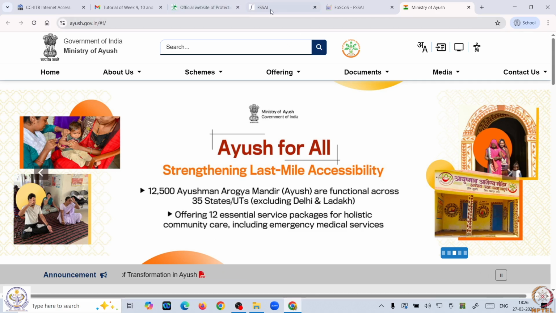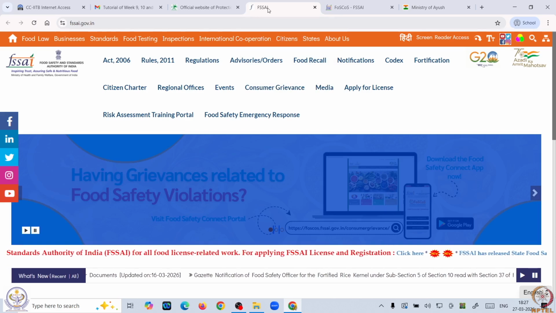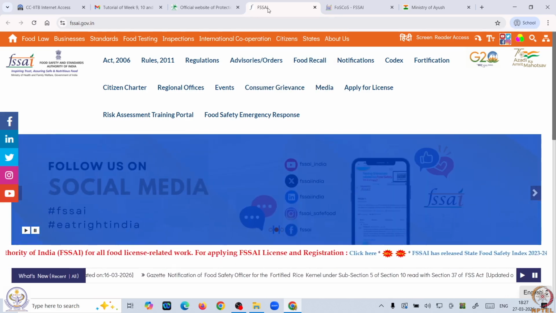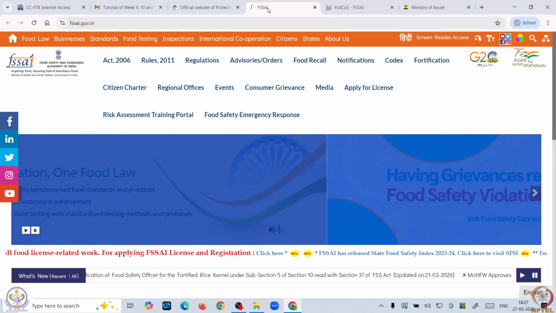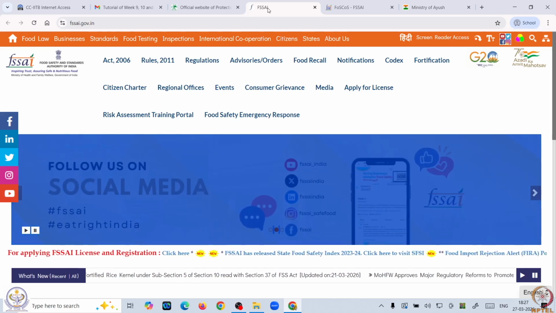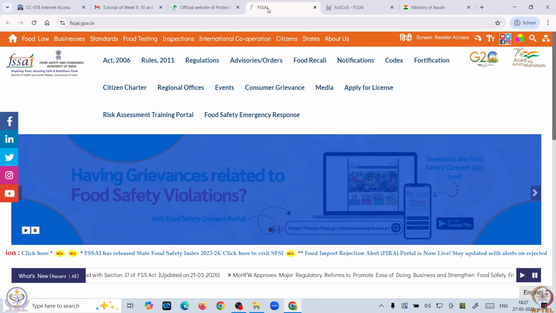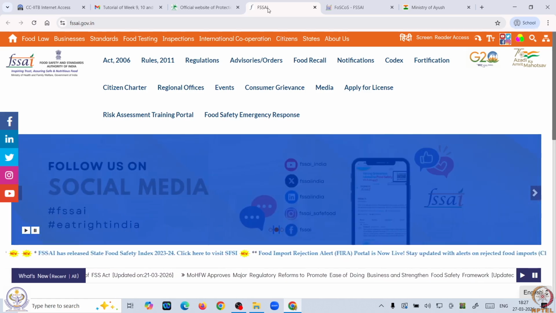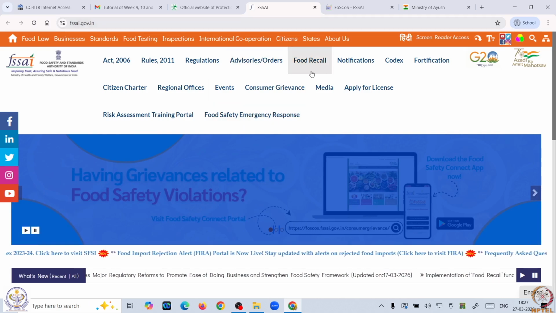Now, the main website on which we want to put more focus is FSSAI. We have talked about many nutraceutical and dietary supplement products in our previous lectures in this lecture series. At that time we understood that these products need to be regulated and need to be registered with the FSSAI. So, what will be the procedure for that? When you put fssai.gov.in in the web browser, this page will open.